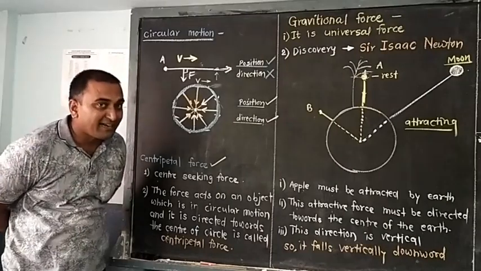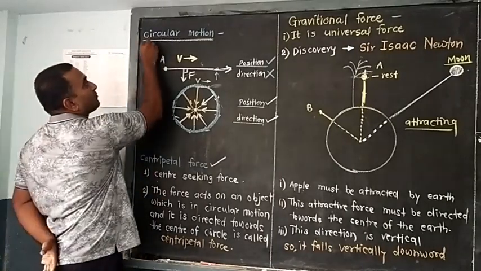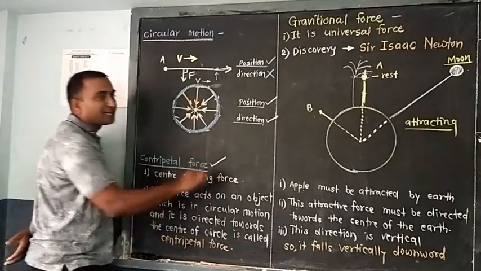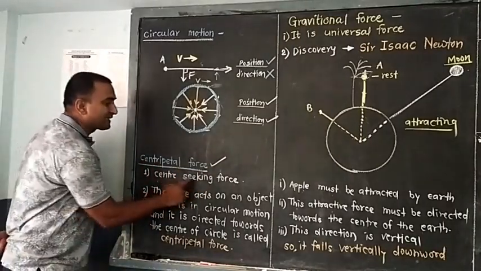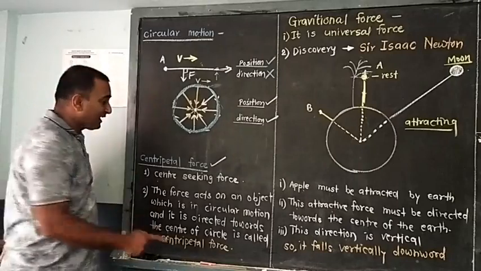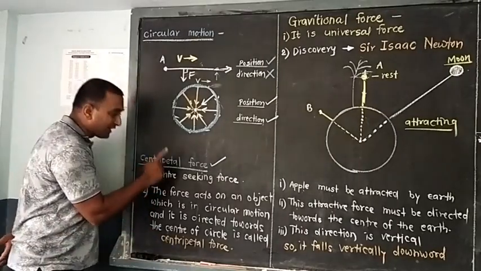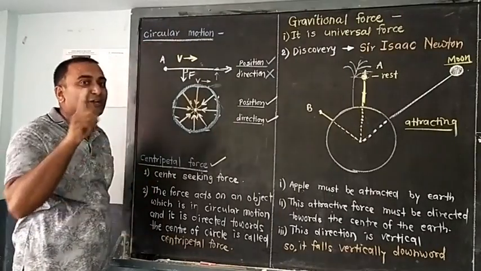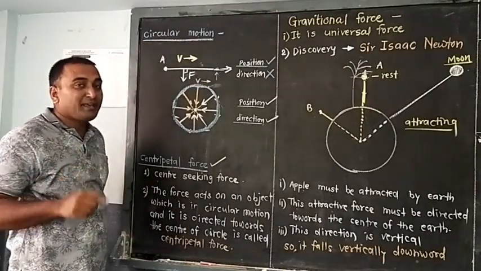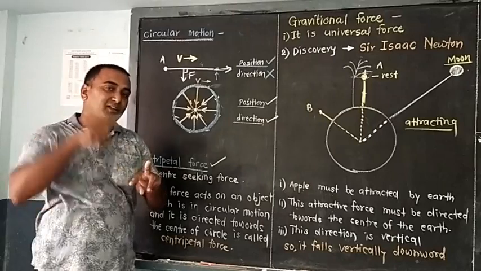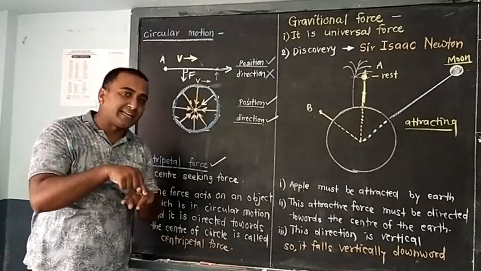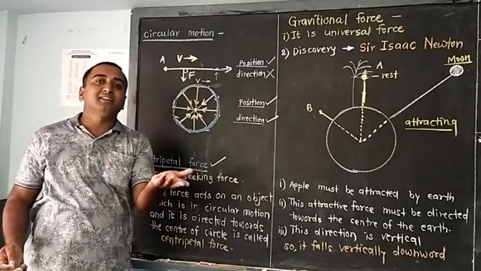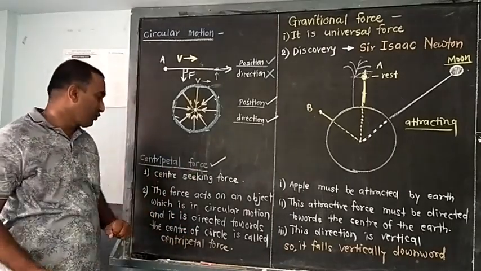So what is required to keep an object in circular motion? There should be centripetal force, that means center seeking force. And if there is a center seeking force, that is centripetal force, definitely objects will be in circular motion. So there is a pair. Wherever there is circular motion, it is because of only centripetal force, and wherever we have the centripetal force, definitely the result is circular motion.